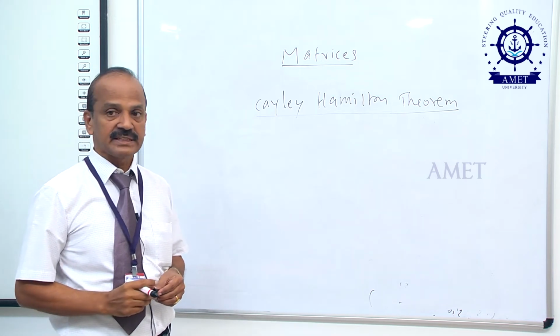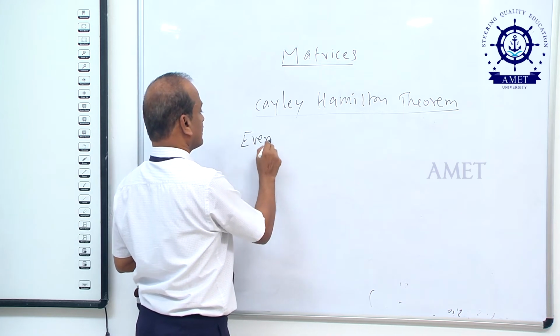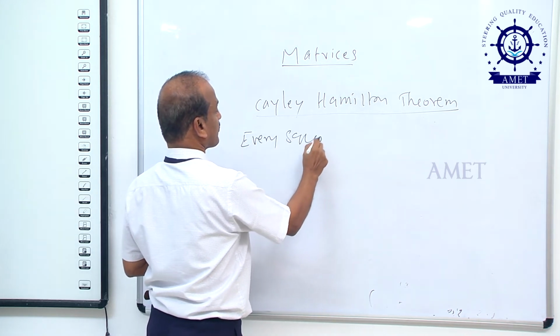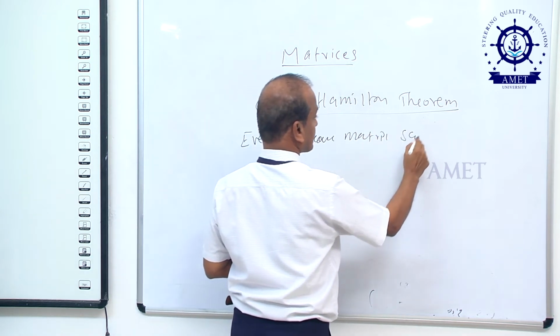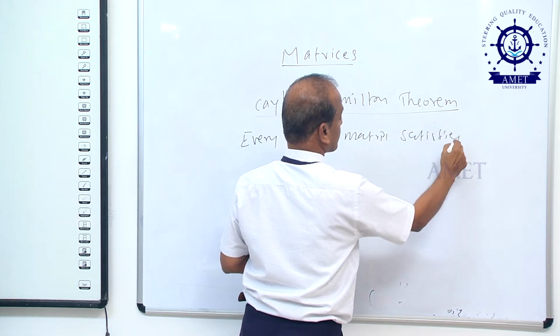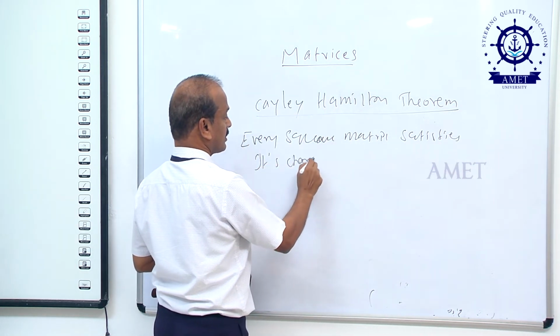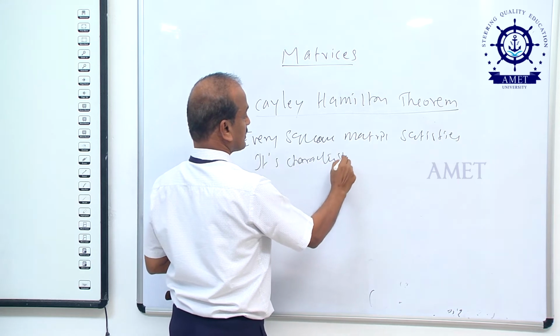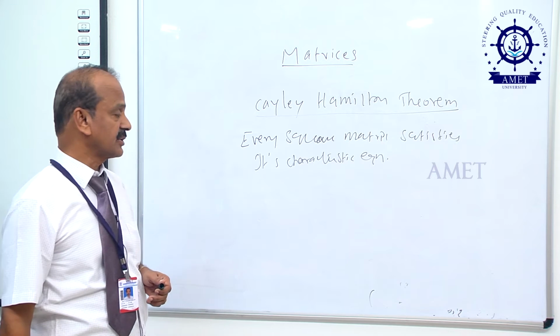Every square matrix satisfies its characteristic equation.